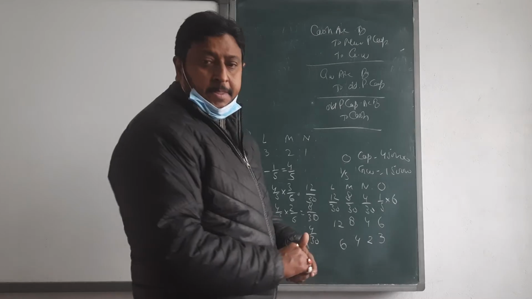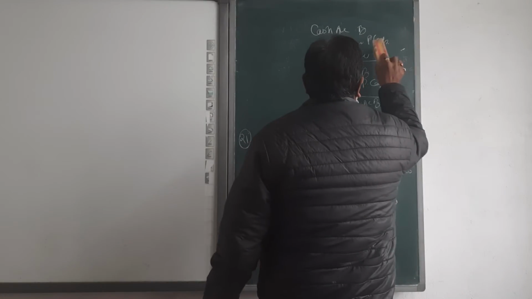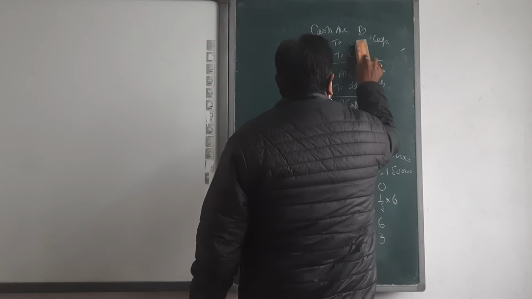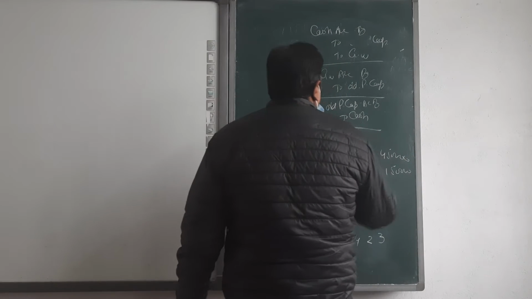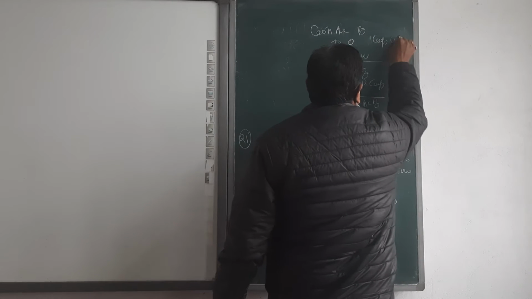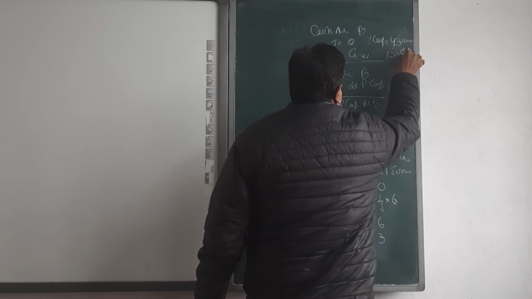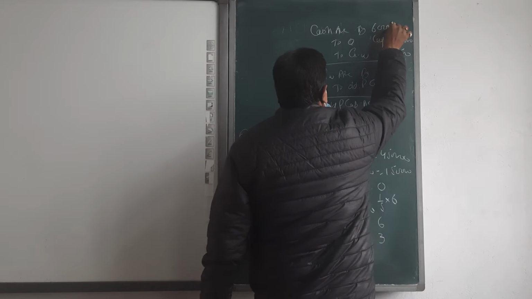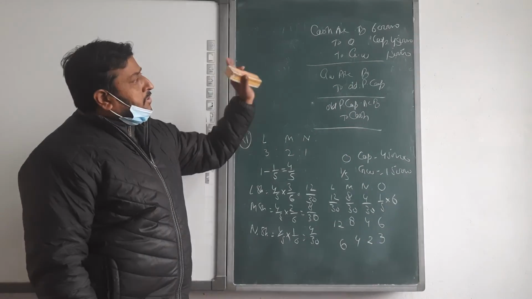First entry: cash account debit to O's capital and goodwill. What amount is there? 4,50,000 and 1 lakh 50,000, and the total is 6 lakh. Up to this it is clear. Now we are going to distribute that goodwill.